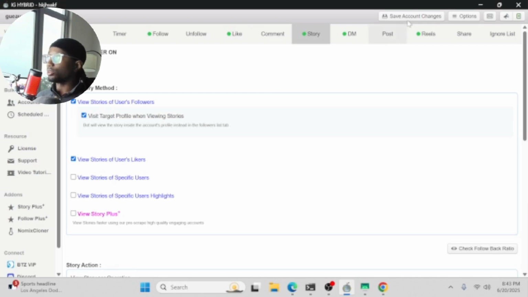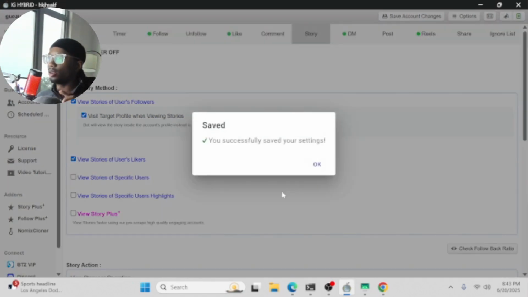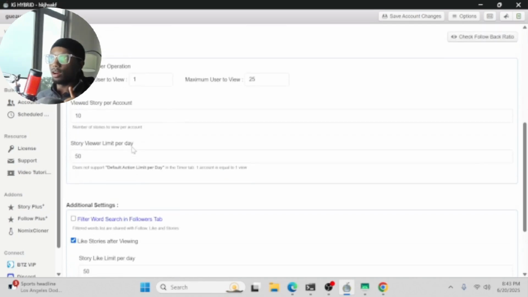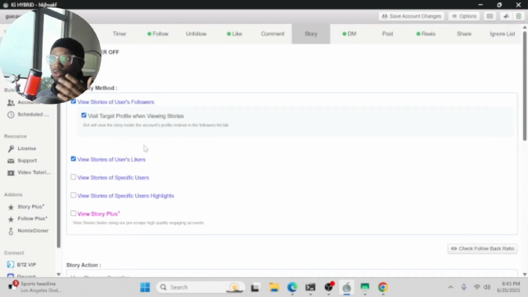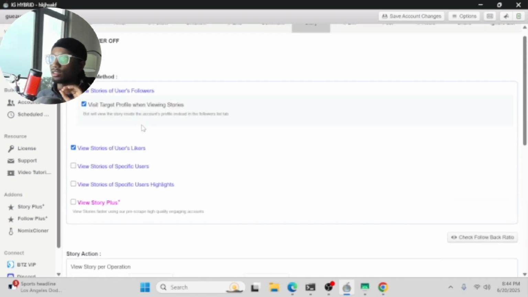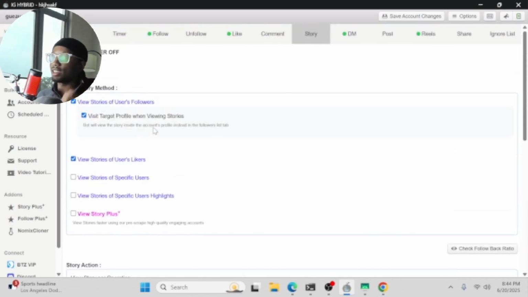Turn story views completely off. Even though Onimator says that it's good to have it on, it's just another tool to just do something, in my opinion. There's a lot of this is just fluff. Like a lot of the tools in Onimator, it's not really a requirement in order to get a ton of sales. A lot of it is just smoke and mirrors, so this, you want to make sure that you turn off.